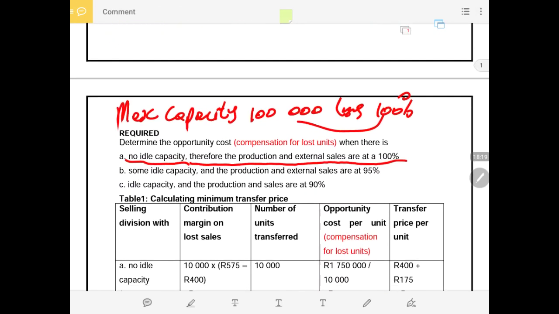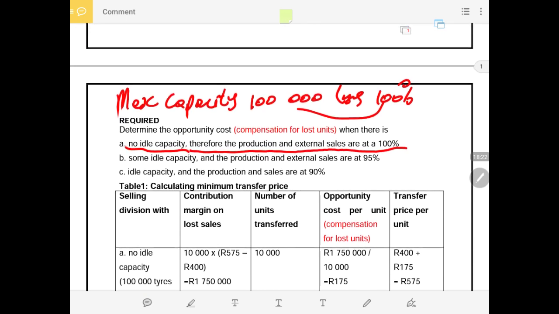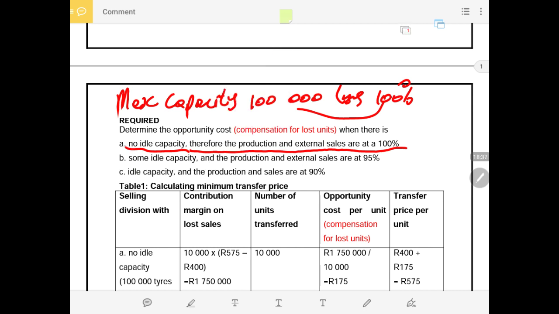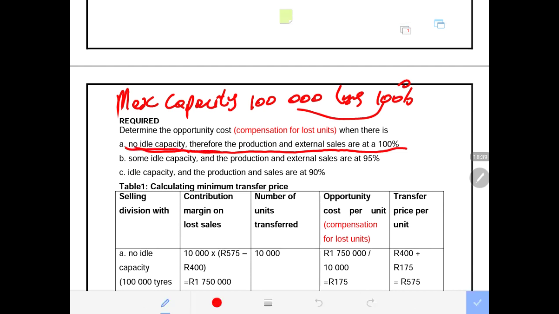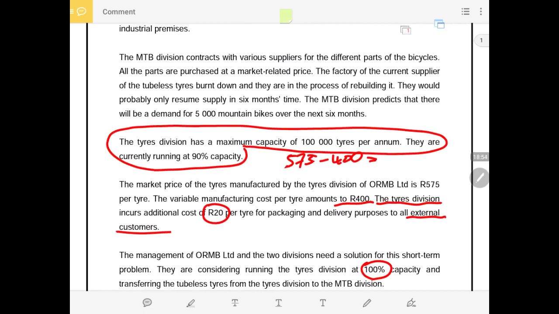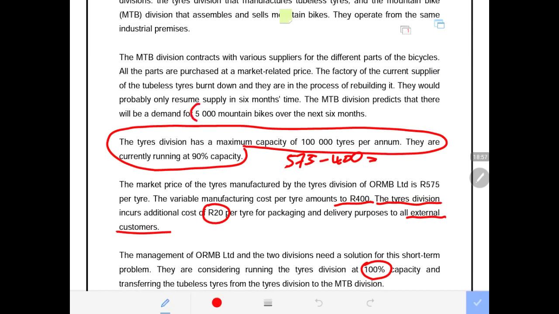Then we multiply that contribution by the number of units that were lost. So 575 minus 400 gives us 175. We multiply this by the total units that were lost. Remember, in the first scenario, this division is operating at 100%, and they don't have any inventory available. So when they transfer the 10,000 tires, remember, they need to transfer 10,000 tires because the mountain bike division has a demand that is expected to be 5,000 bicycles or mountain bikes.